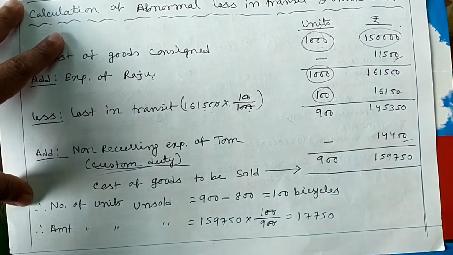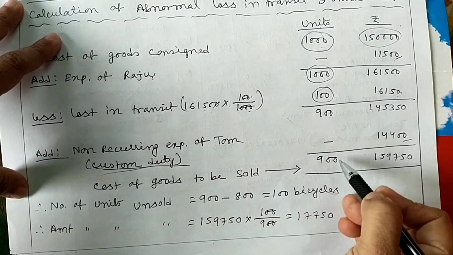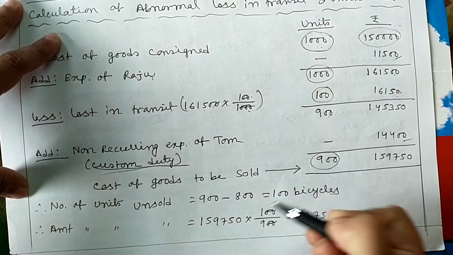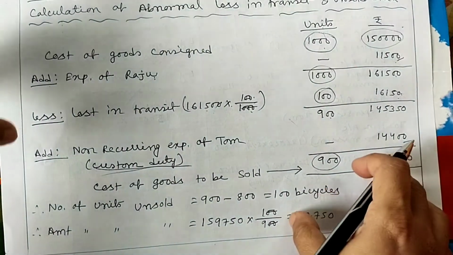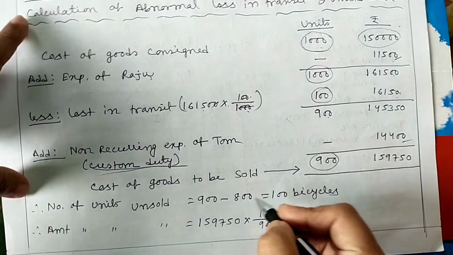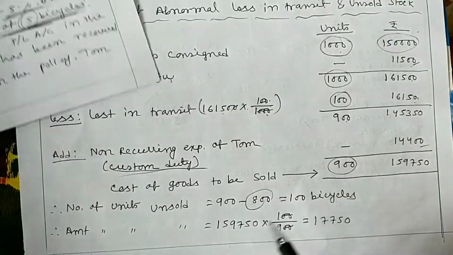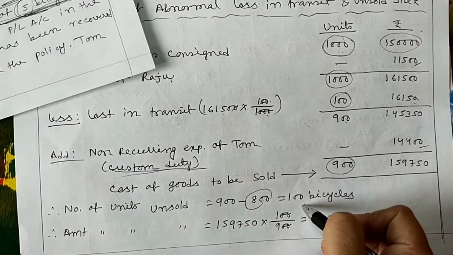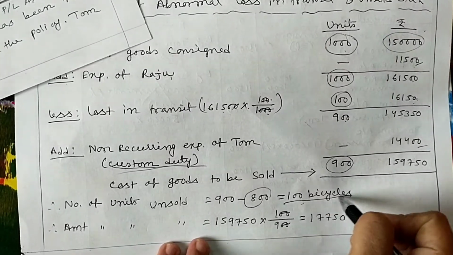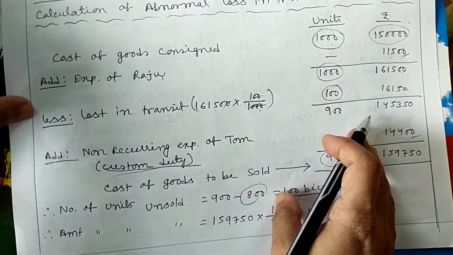Then we calculate number of units unsold. 900 units can be sold by the consignee, but he only sold 800 units. So after deducting 800 from 900, we get 100 bicycles. This 100 bicycles is the number of units of unsold stock.